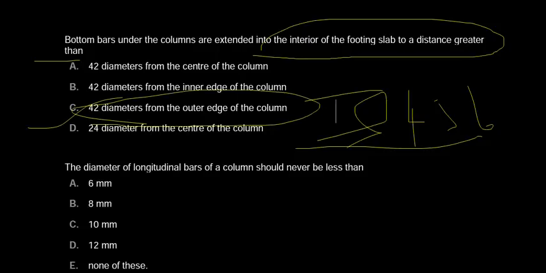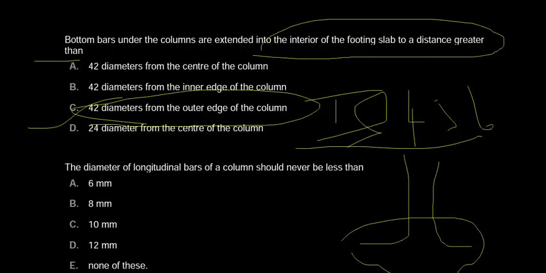We already know all the column bars should be extended into the footing. So that extended portion must be greater than 42 diameters from the outer edge of the column. So according to this question, the correct answer is option C. Now we will move to the next question.